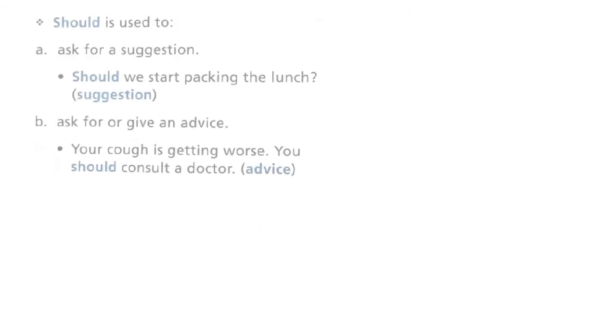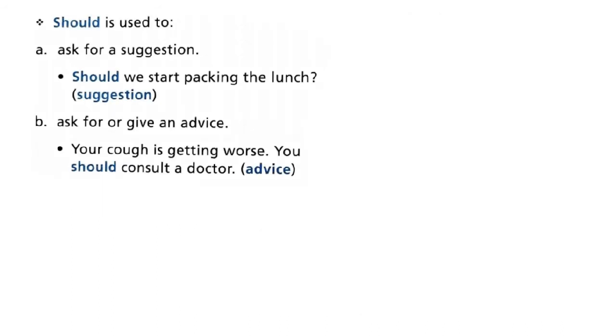Moving on, should. When is should used? Should is used to ask for a suggestion. For example, should we start packing the lunch? So you're asking somebody for a suggestion. Should we start doing this or should we not do it? Or it can also be used for giving an advice.